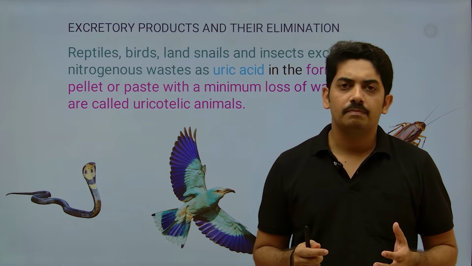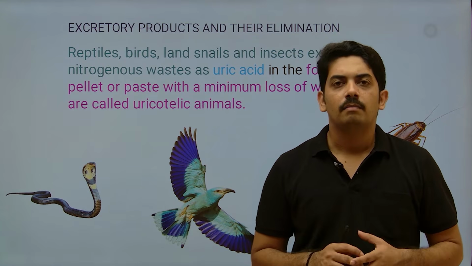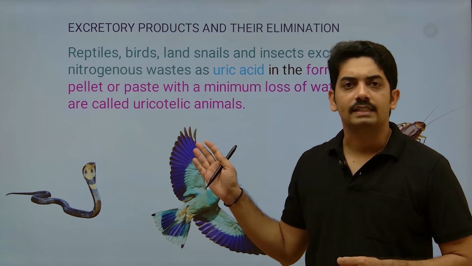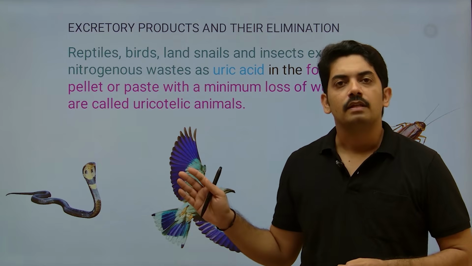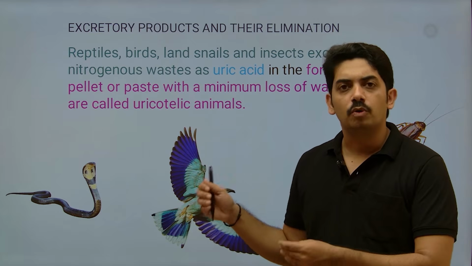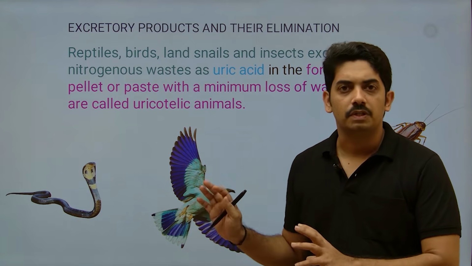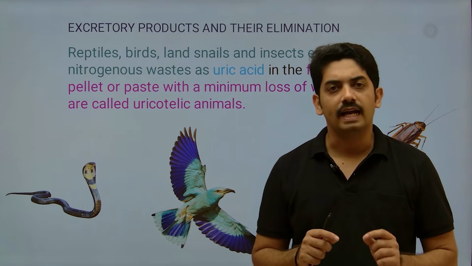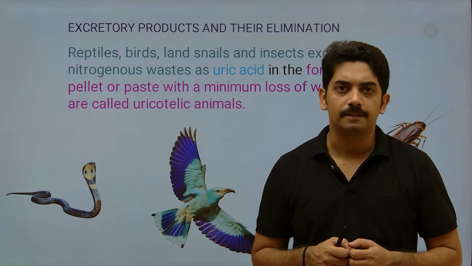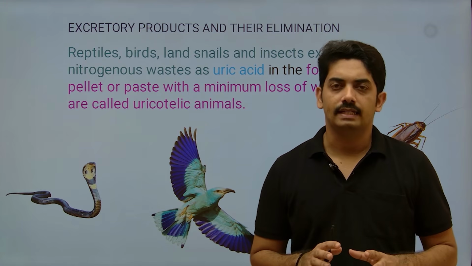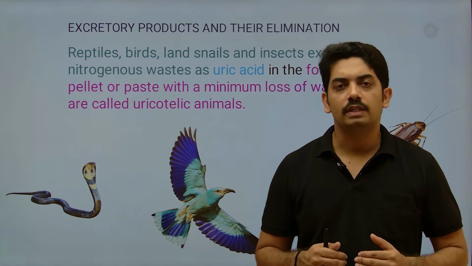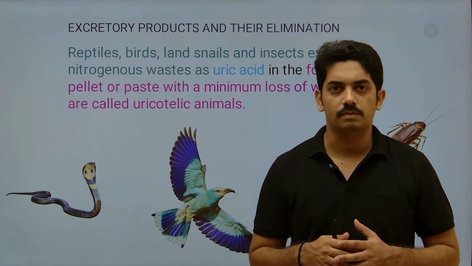Common examples you can easily match, but when it comes to specific examples, like in excretory product as urea, there is an example of a fish, and excretory product as ammonia, there is also an example of a fish, but there is a difference. So you should observe and remember all the possible examples given in NCERT. So hope you understood what are ammonotelic, ureotelic, and uricotelic organisms.